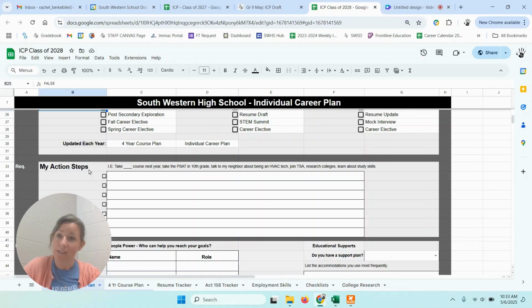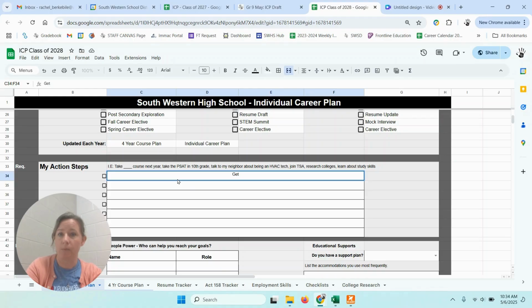Required section number 5 is your action steps. You need to think of at least one or two, maybe 3 things, and you can take this whole section and fill in more and even create new lines if you need it, of things that you personally want to do. Next year or this summer, what are some things that I need to do to improve my schoolwork, to improve my study habits, improve my organizational skills, or maybe to research a career? Maybe I've been meaning to go shadow my uncle who's an architect. Maybe I'd really like to spend a day working with my aunt who's a creative artist in town. Maybe I need to get a job. I'm looking to find a summer job for the first time. So just type those things here.